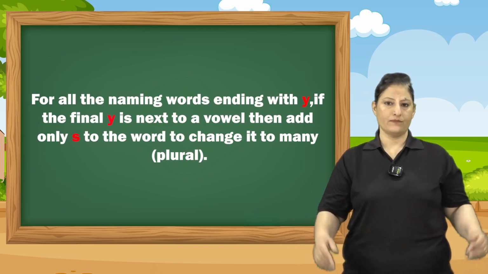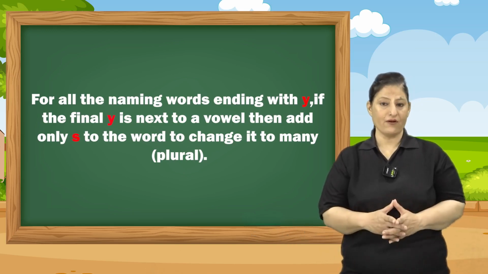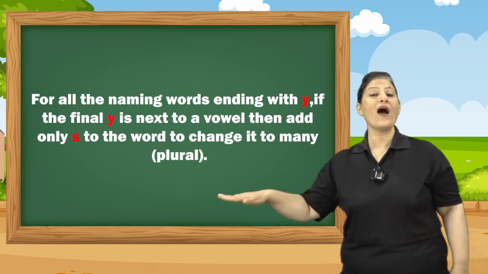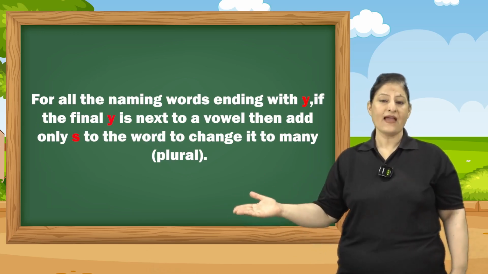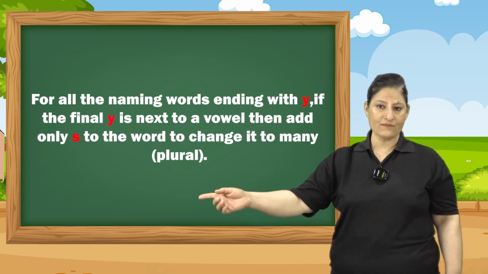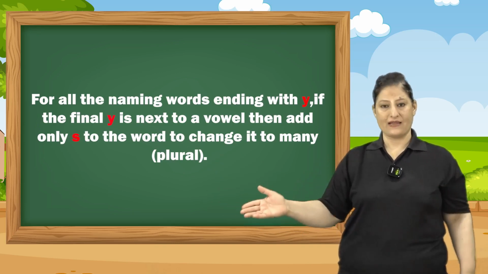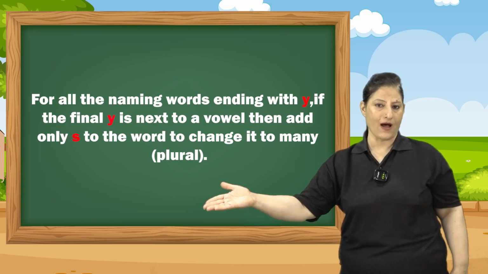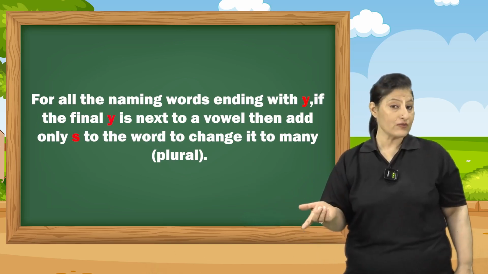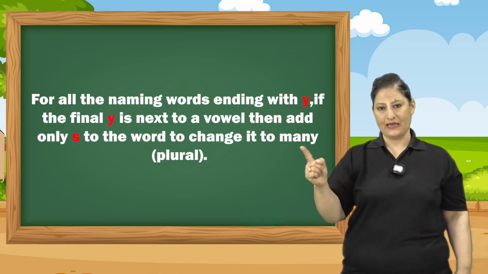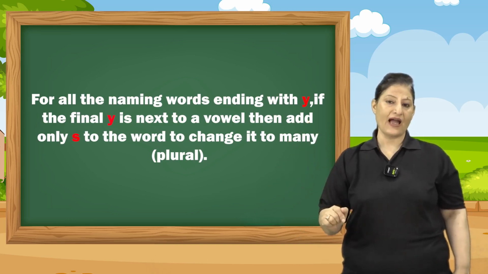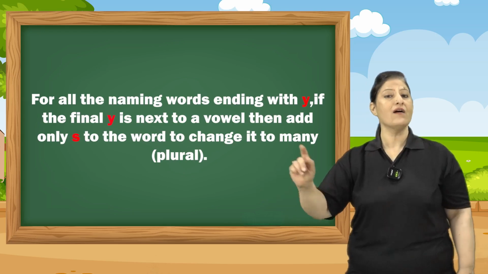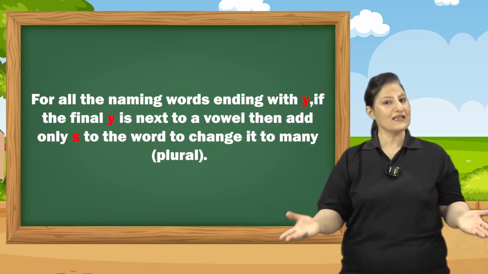Many, plural. That means whenever the word is having Y at the end and before that comes any vowel, उससे पहले Y से पहले अगर कोई vowel आता है, कौन कौन से vowels होते हैं? You all know well. A, E, I, O, U. Then we add only S to the word to make it plural.